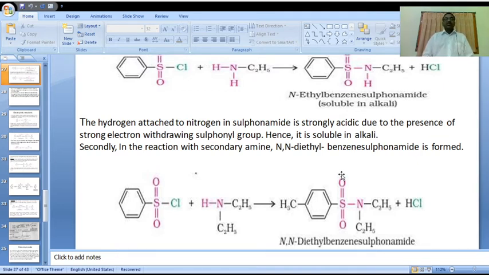In this mixture, when we add ether solvent, it forms two layers. One is the aqueous layer and another one is the ether layer. The aqueous layer generally contains the primary amine product.